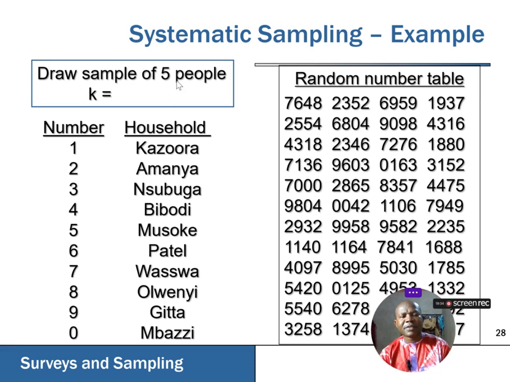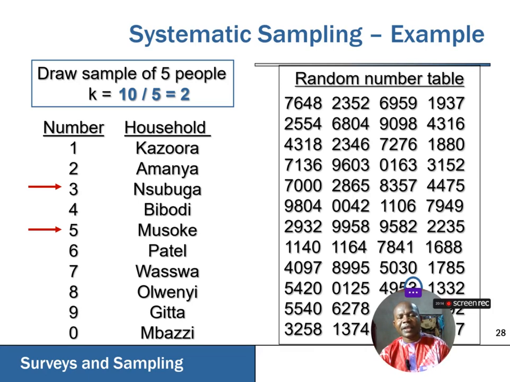Say we are to take a sample of 5 persons from the same group of 10 persons, and we're using the systematic sampling technique. We still have our random number table to be used. We have calculated our k, that's the sampling interval, to be 2. So through random selection, we have picked three. We have picked three. So the next will now be what? We add two to that first number. When we add two to it, it becomes five.